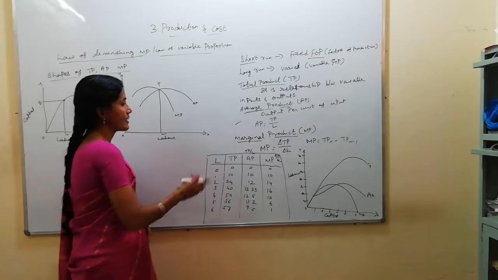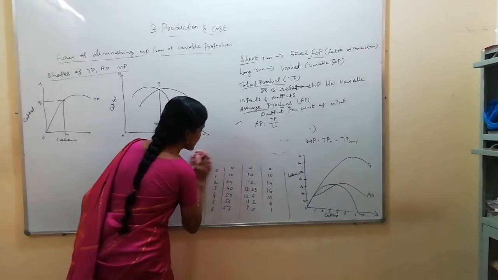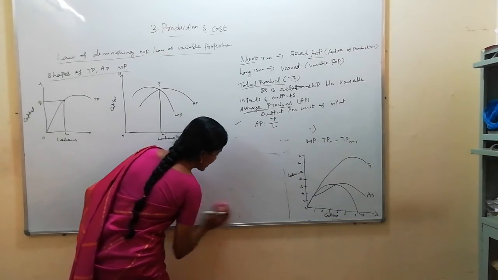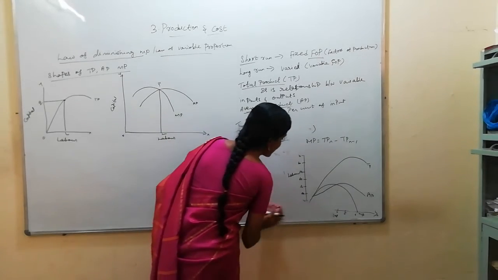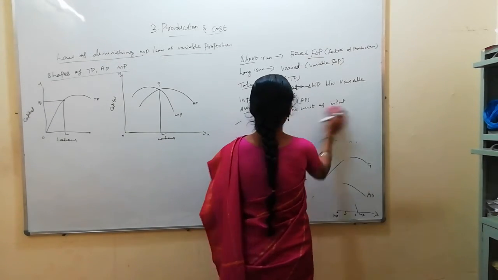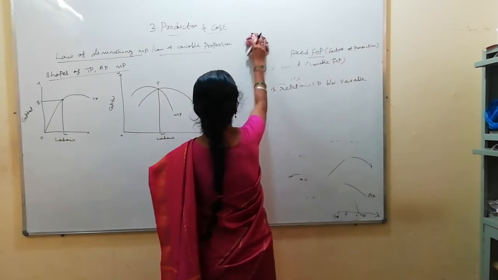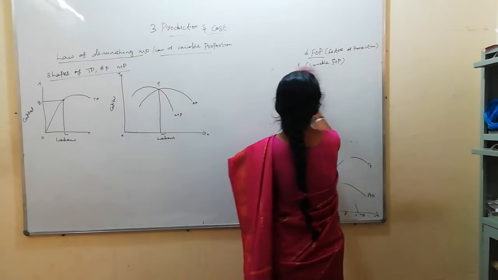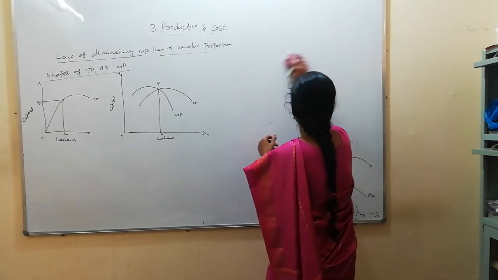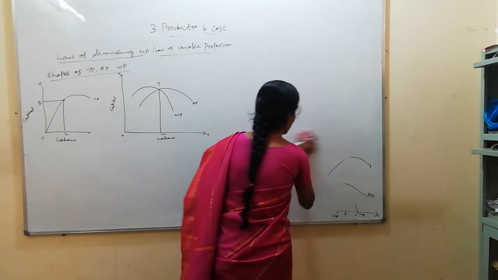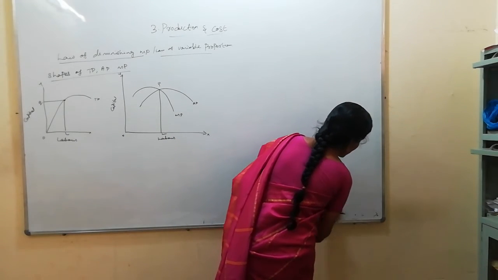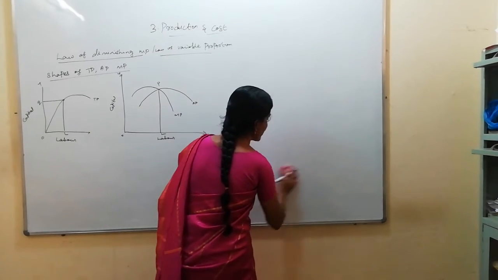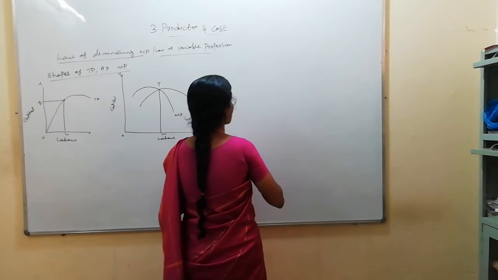And last we are going to discuss returns to scale. Scale denotes the long term. So the returns to scale concept we are going to discuss now, the same TP, AP relationship. If you keep increasing the inputs, what will be the output in the long run? That is the concept.